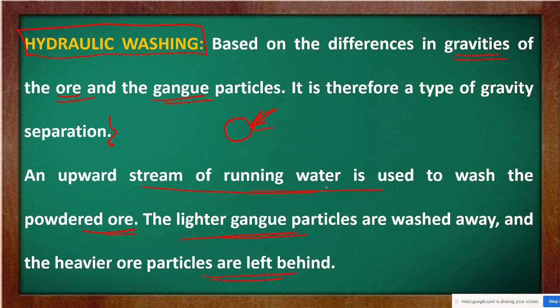Now these all are technical processes. In the running water, the lighter gangue particles will move away, but the heavy one will be left behind. So we are left with the pure one, and the gangue particles are separated.